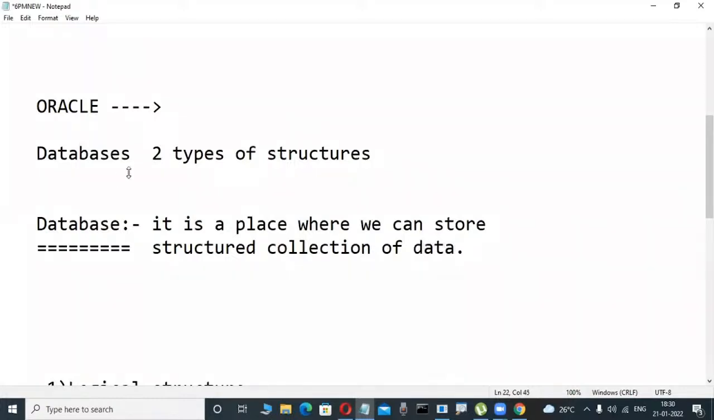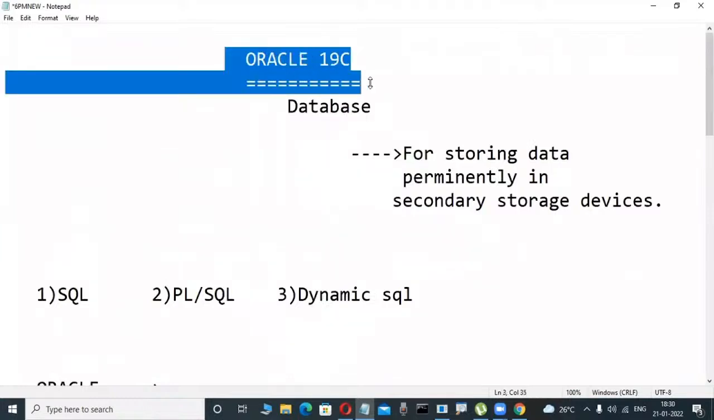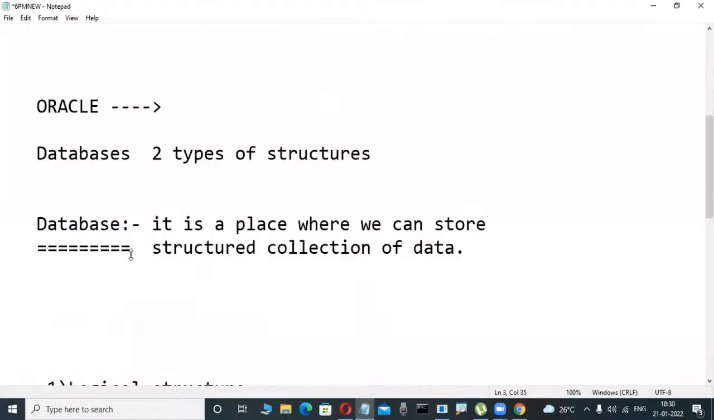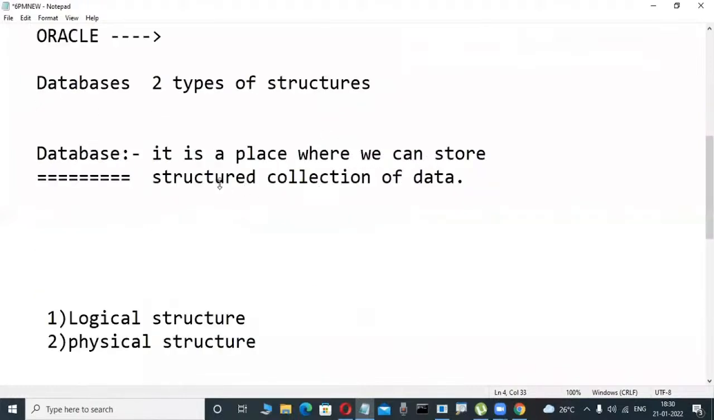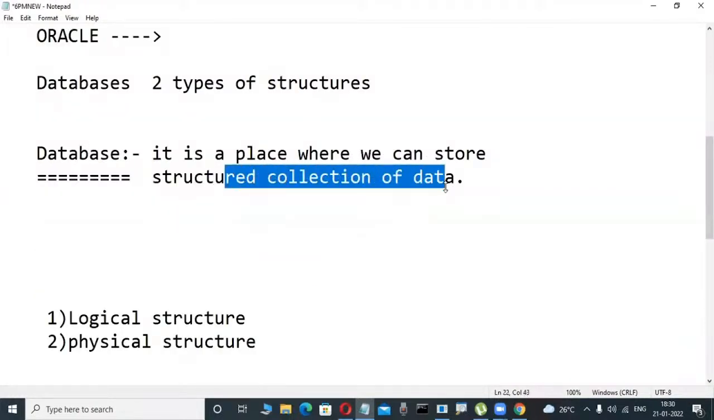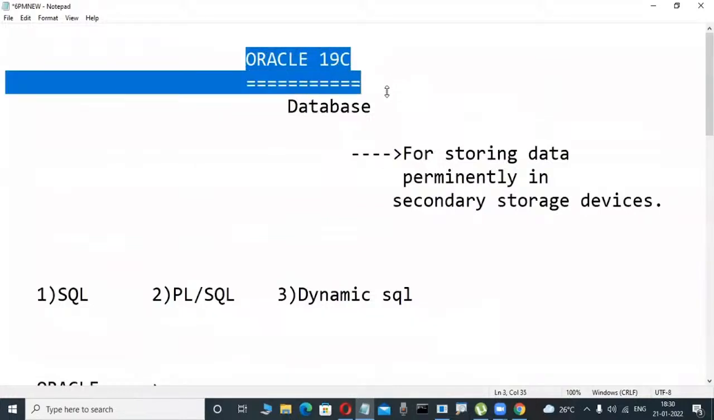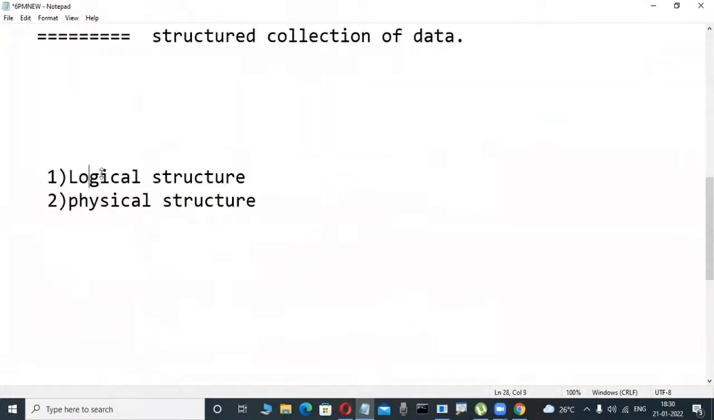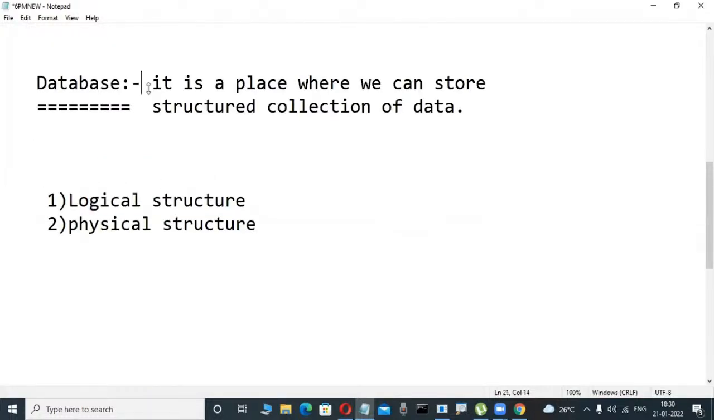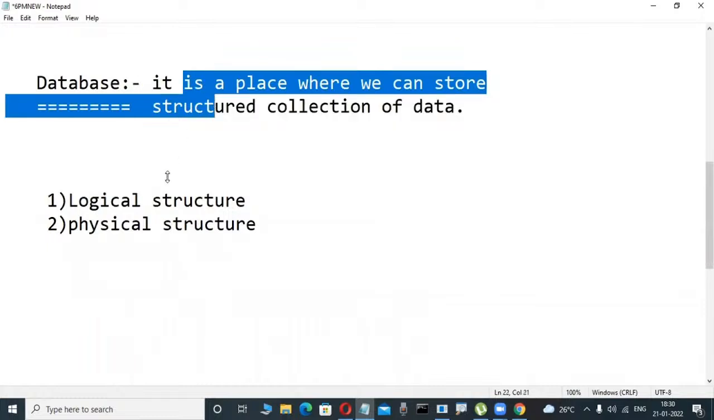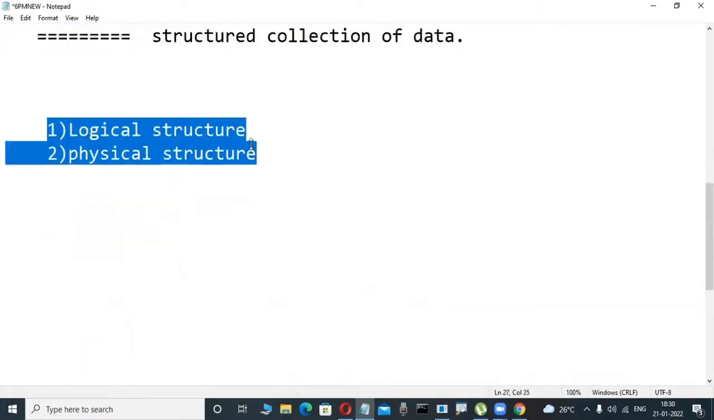Observe here. Whenever we install Oracle or a relational database software, what is a database actually? It is a place. Whenever we install this type of software, automatically some place is reserved on the hard disk. In that place we can store a structured collection of data. But whenever we install these softwares, two types of structures are there: logical structure and physical structure. I am not explaining this definition now; you will understand it one of these days.